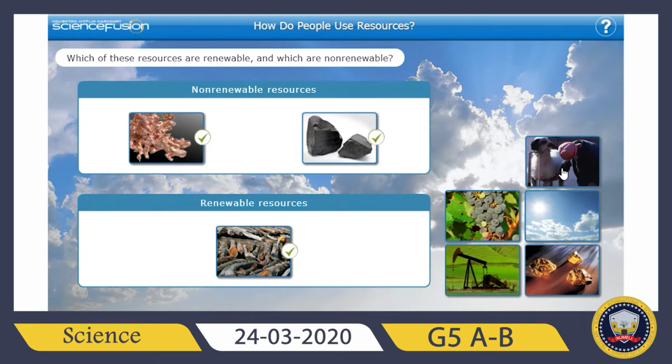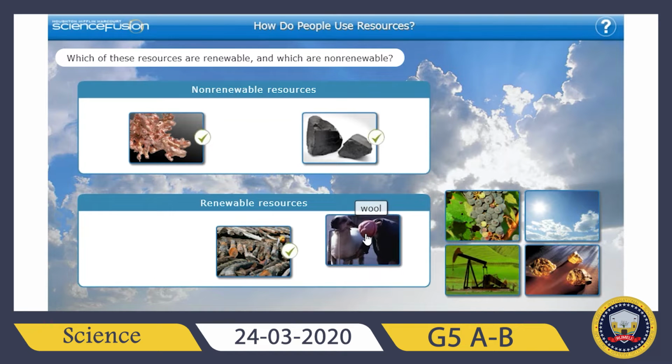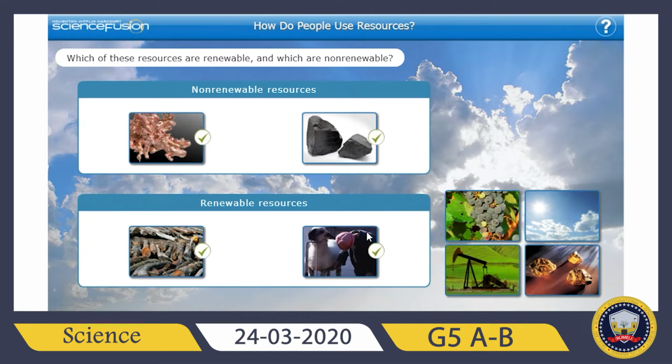Wool. Do you know what wool is? Most of the sweaters that you wear in winter time, which protect you from cold weather, are made up of wool. And wool is made from the fur of sheep. They cut the fur of sheep and use it as wool, and it is a really strong material for use in fabrics. So we consider this also a renewable resource because it can grow over sheep again and again.